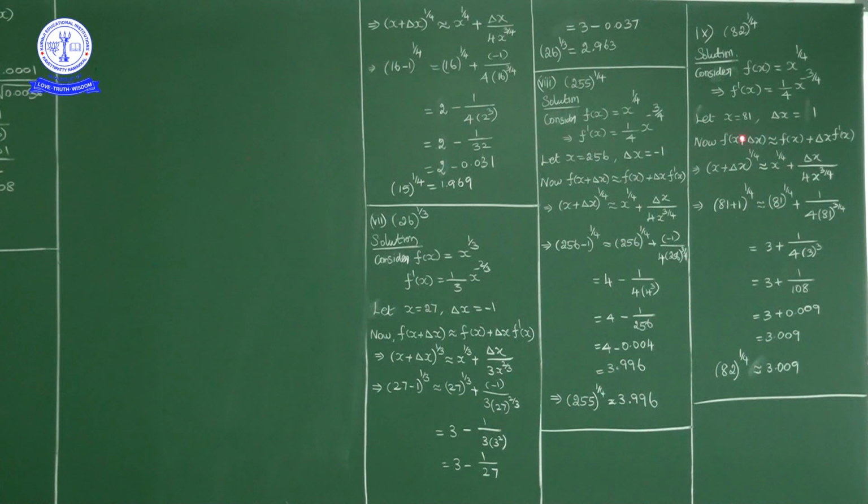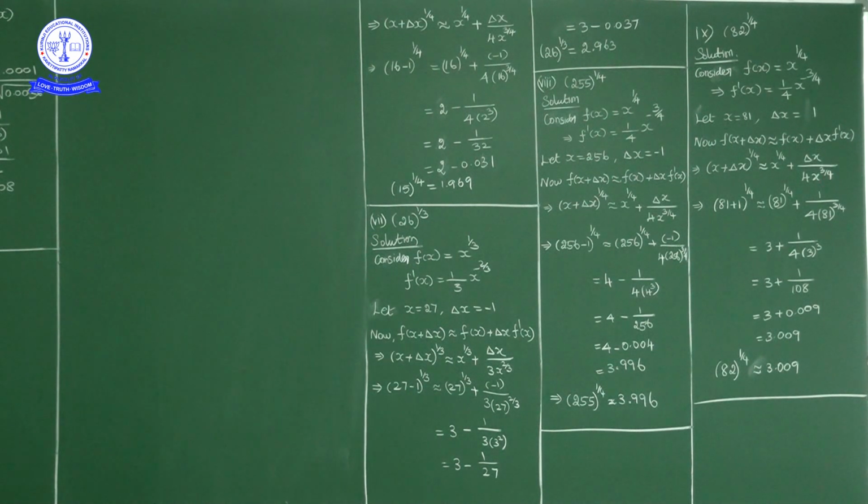So f of x plus delta x is equivalent to f of x plus f dash of x into delta x. F of x is x power 1 by 4. So f of x plus delta x is (x plus delta x) power 1 by 4, equivalent to x power 1 by 4 plus delta x into f dash of x, which is 1 by 4 into x power minus 3 by 4.